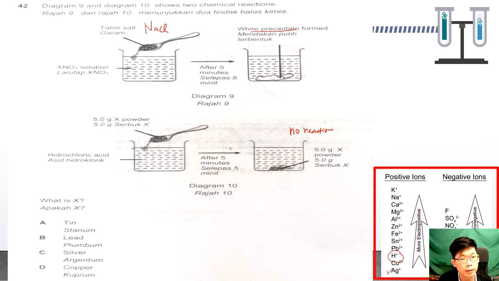Okay, so silver nitrate reacts with the sodium chloride, so it will form silver chloride, which is an insoluble salt. So this is a precipitation reaction. If silver is with the hydrochloric acid, there will be no reaction because it's less electropositive than hydrogen ions in the ECS. Okay, so the answer should be C. You cannot choose copper because if copper reacts with sodium chloride, it won't form a white precipitate. It will form a blue solution.